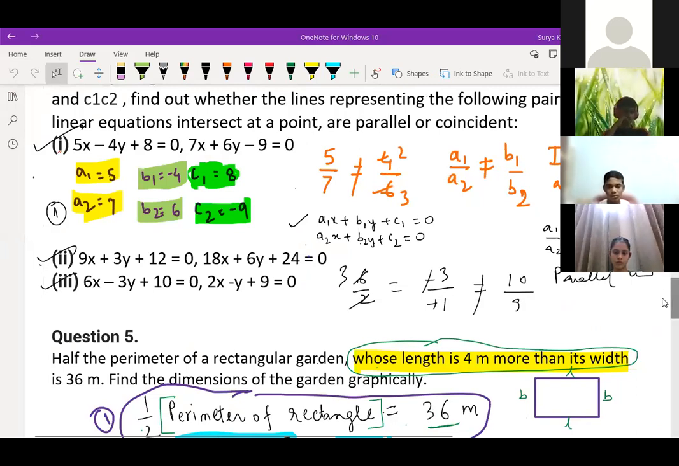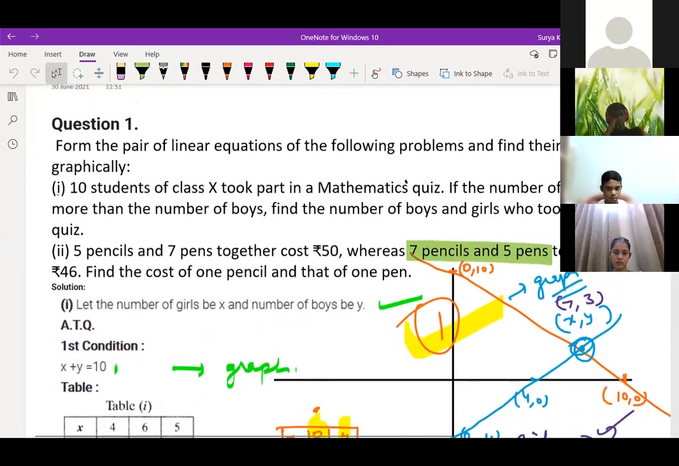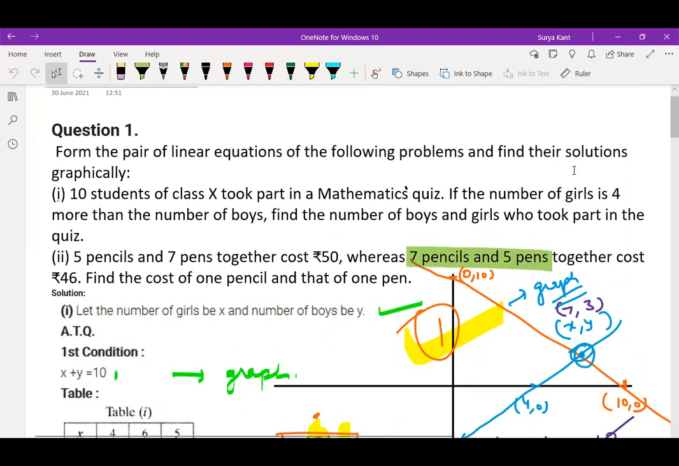So, see the second exercise over here. The same thing is given over here. Form the pair of linear equations of the following problems and find their solutions. So 10 students of class 10 took part in a mathematics quiz. If the number of girls is 4 more than the number of boys, find the number of boys and girls who took part in the quiz.